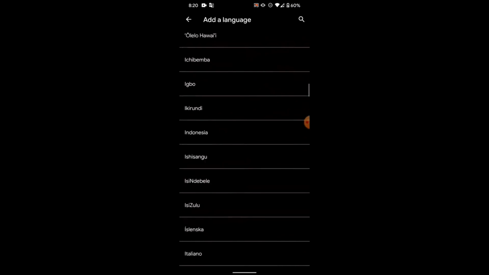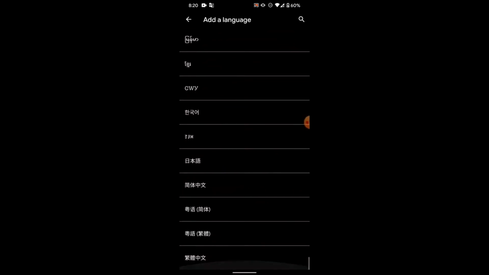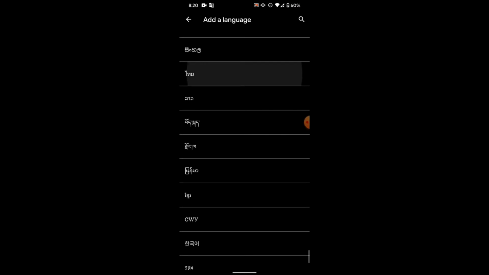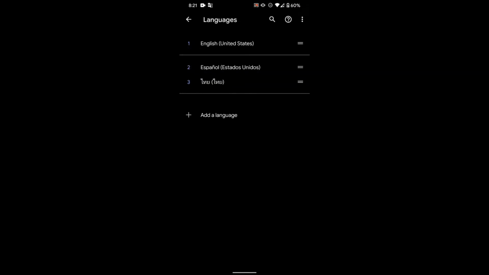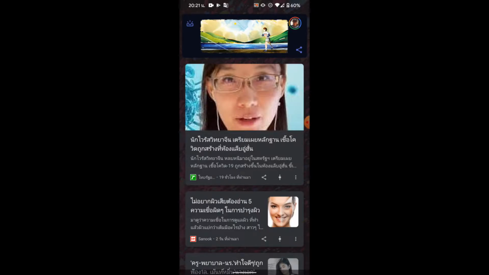You'll notice that all of the non-Latin alphabet languages are way at the bottom, possibly so you don't select one by accident. But we're going to do that anyway because we play on the wild side. Let's choose Thai because maybe someday. Move it to the top of your language list so that it's the one used for as many of your phone settings as possible. Your phone will refresh pretty quickly. As you can see, the news is already in Thai. Although Thai is such a beautiful language, I'm not on that level yet, so let's go back to English.